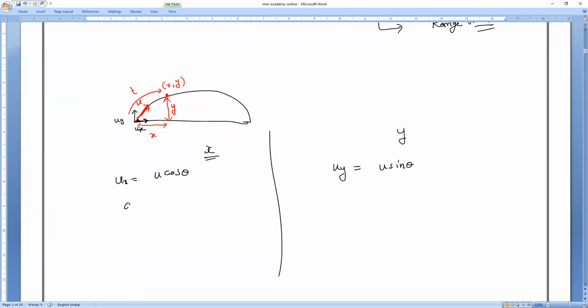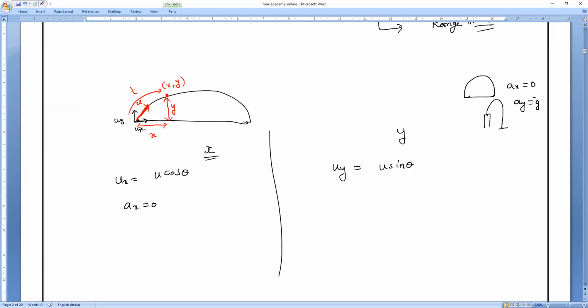Now, acceleration in the x-axis, we all know that. What is that? Zero. So remember, whether it is ground to ground or from a certain height, acceleration in the x-axis is always zero. Acceleration in the y-axis is what? Minus g. So please remember that.